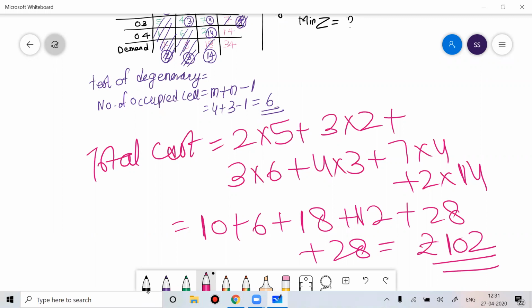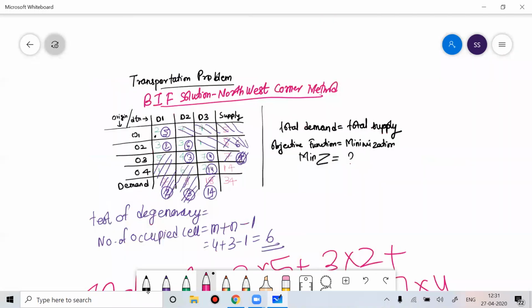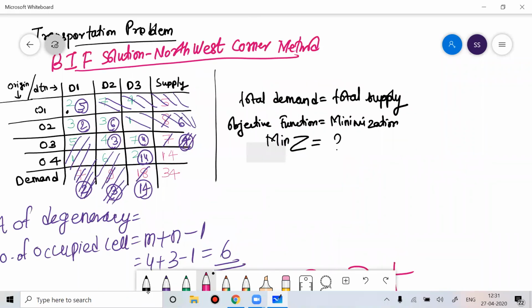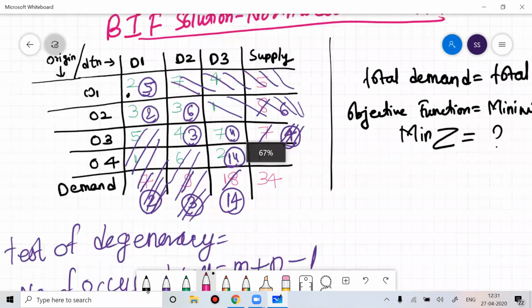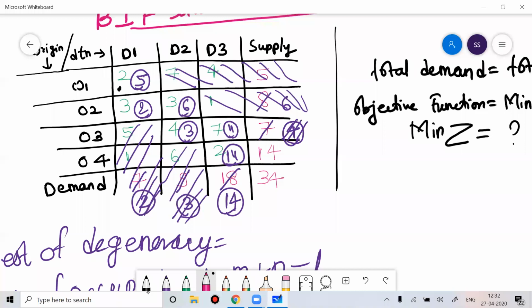So once you get the problem, you get your basic initial feasible solution. Once you get your basic initial feasible solution, then do the test of non-degeneracy. Once you do the test of non-degeneracy, then find your total cost. So this is the most simplified way of solving the transportation problem.